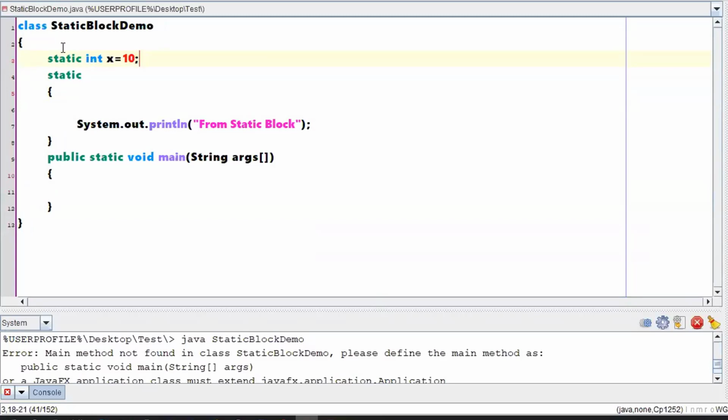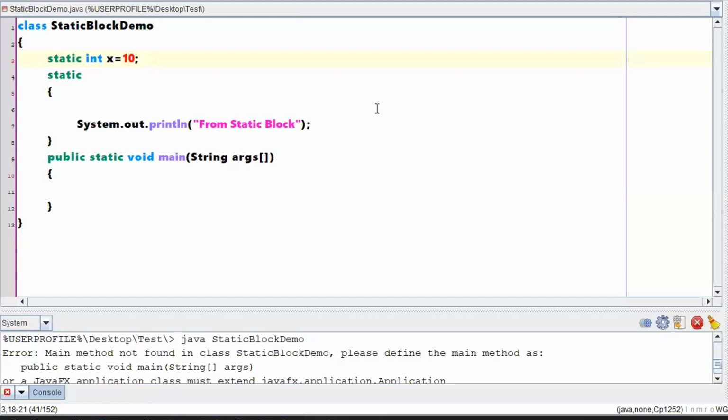Keep one thing in mind, because even in interviews they will ask so many questions with respect to static blocks, keywords and methods. Why? Because if the concept of static is clear, you will understand the working of the JVM exactly. That is the main intention why most people will ask questions on your static concepts.